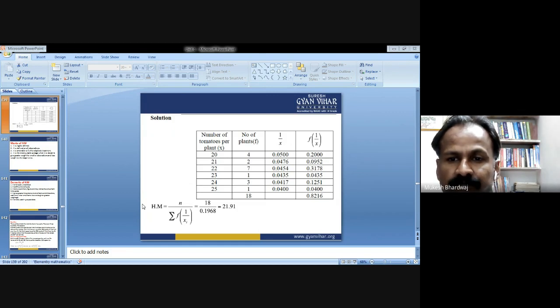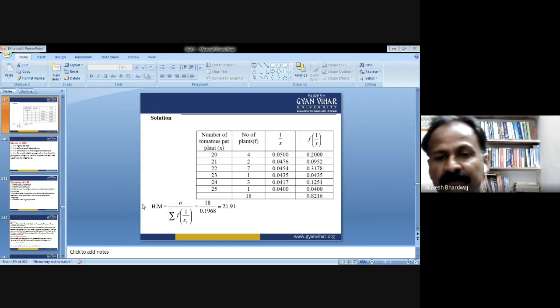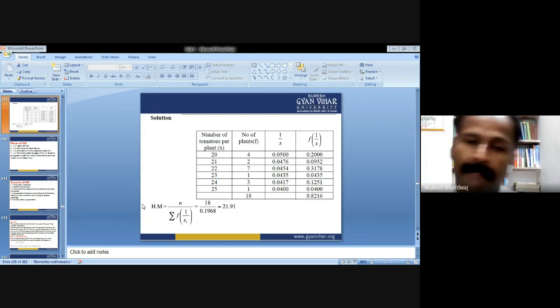Clear? So when you just do the multiplication of 4 into 0.0500, this comes out to be 0.200. And in this way, when we do the totaling, the number of observations here is 18, and we had already calculated it in the previous slide.